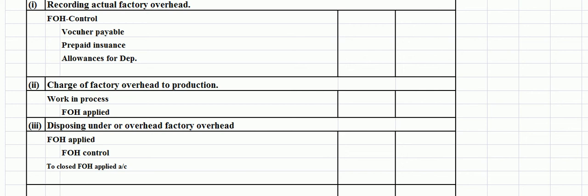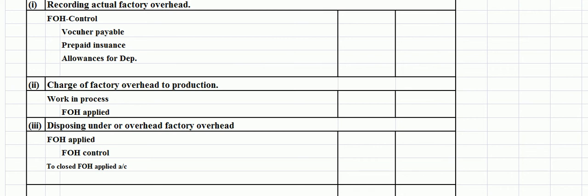At the end of the pay period, that may be a week, a fortnight, or a month, when the labor cost distribution sheet is prepared and direct labor cost is posted to job cost sheets or process cost sheets, the amount of applied factory overhead is also entered there. At the end of each month, the amount of applied factory overhead is totaled and the following journal entry is passed in the journal.